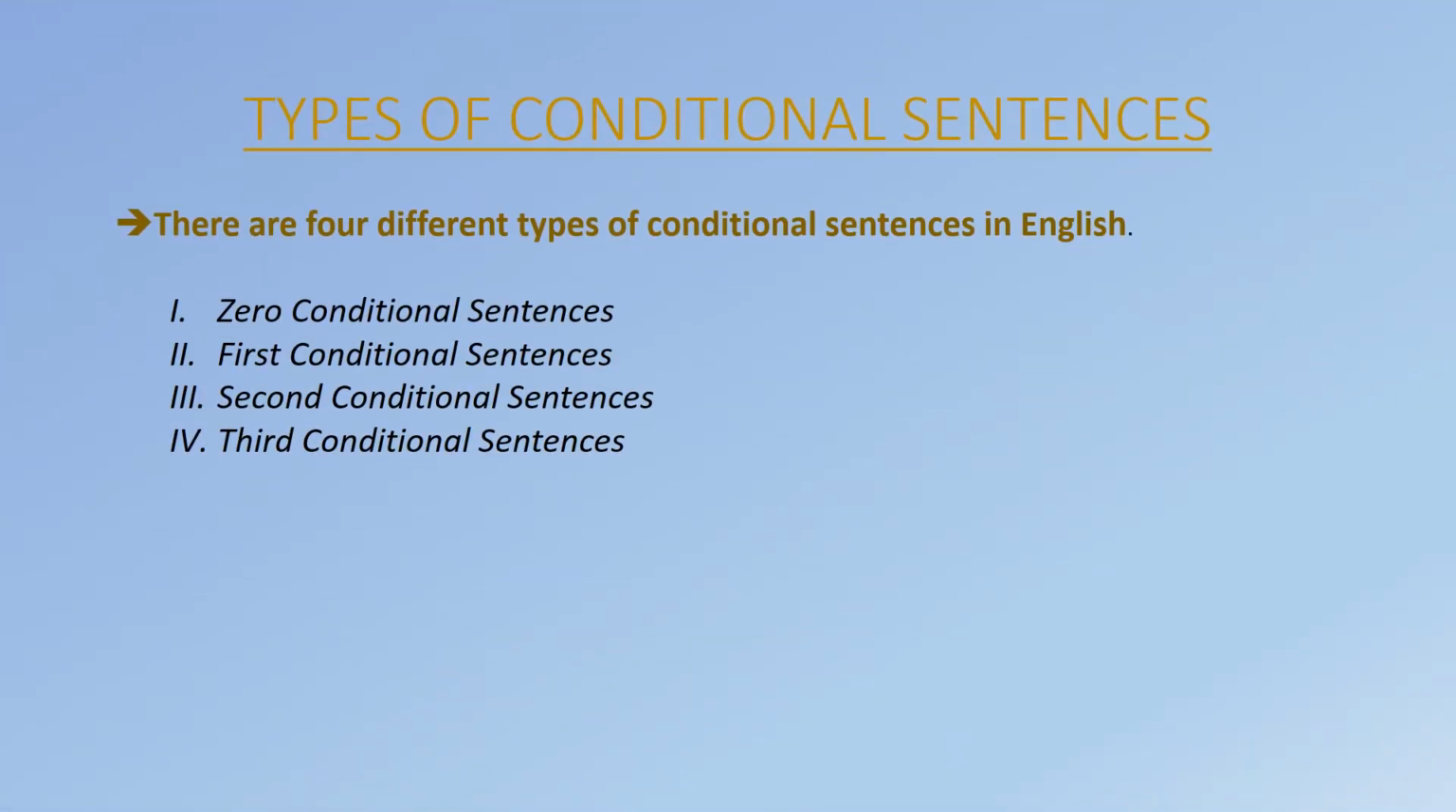Now the question is, what are the different types of conditional sentences? Basically there are four types of conditional sentences in English, and keep in mind that each expresses a different degree of probability that a situation will occur or would have occurred under certain circumstances. Number one is zero conditional sentences, then first conditional sentences, second conditional sentences, and third conditional sentences. Now let's look at each of these types in more detail.